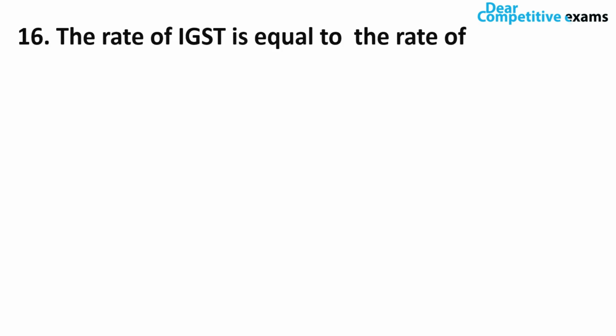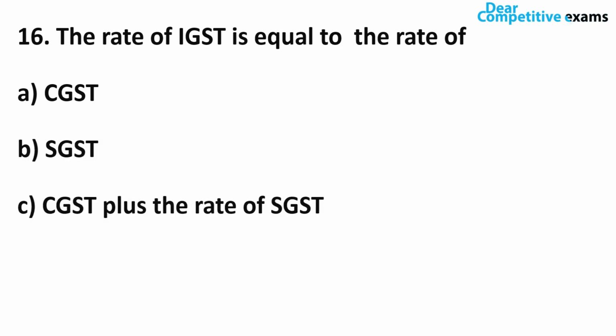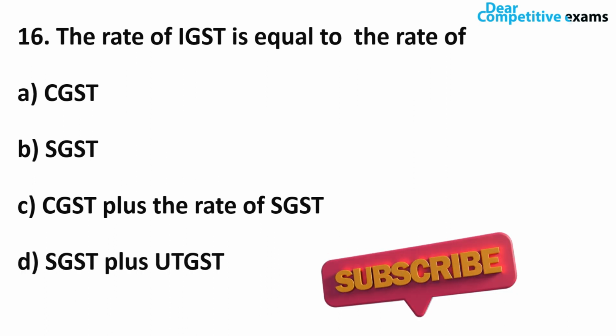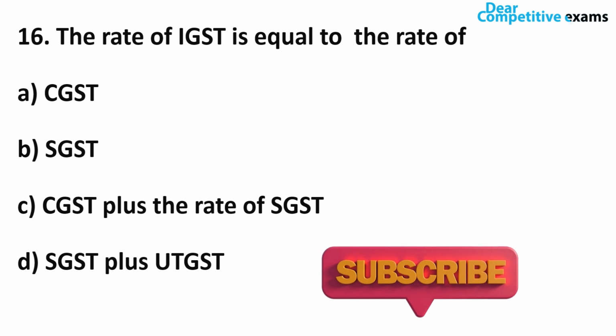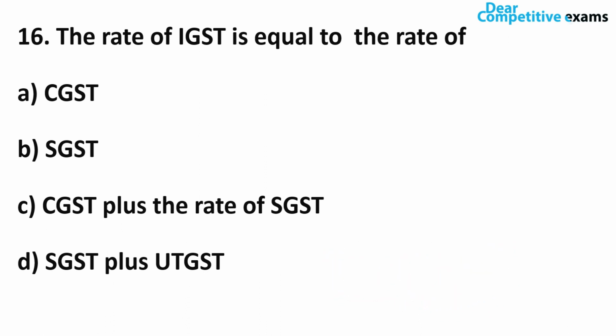The rate of IGST is equal to the rate of CGST, or SGST, or CGST plus the rate of SGST, or SGST plus UTGST. So what does IGST equal? Is it equal to the rate of CGST, or SGST, or CGST plus the rate of SGST, or SGST plus UTGST?